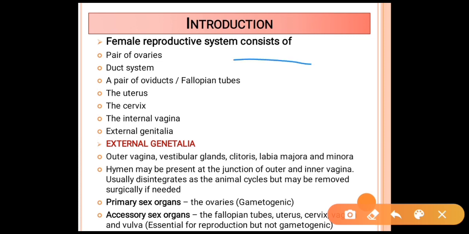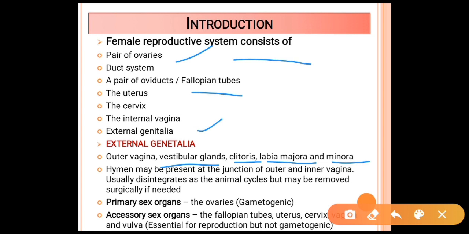The female reproductive system consists mainly of a pair of ovaries and a duct system: a pair of oviducts or fallopian tubes, a uterus, the cervix, the internal vagina and the external genitalia. So first we are going to deal with the external genitalia. It includes the outer vagina, vestibular glands, clitoris, labia majora and labia minora.